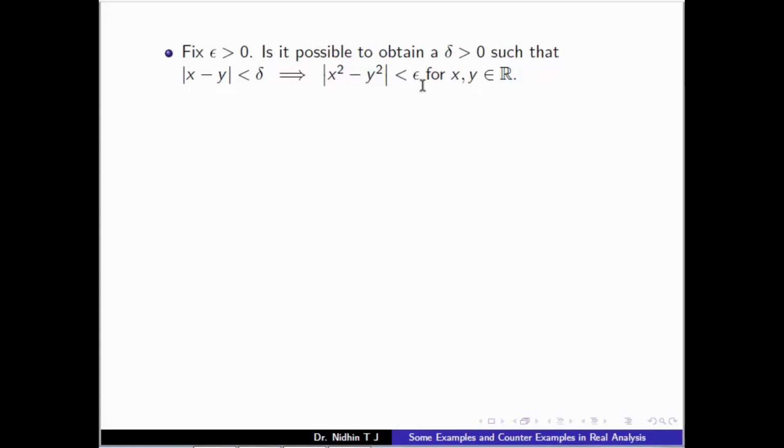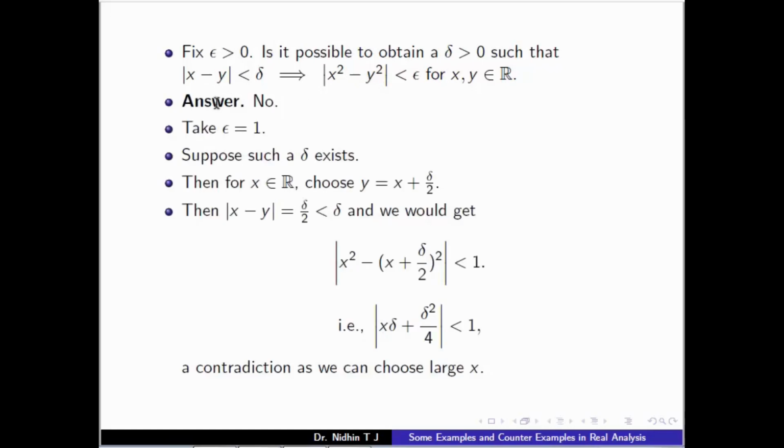That is, whether this is uniformly continuous. For that, we take epsilon equal to 1 and assume that such a delta exists. For x belonging to R, choose y equal to x plus delta by 2. So mod x minus y, the x will get cancelled, becomes delta by 2, which is less than delta.